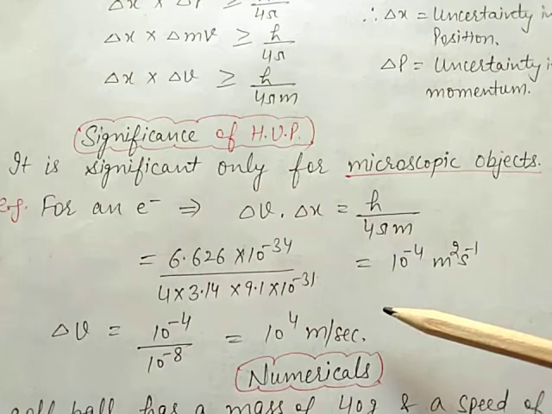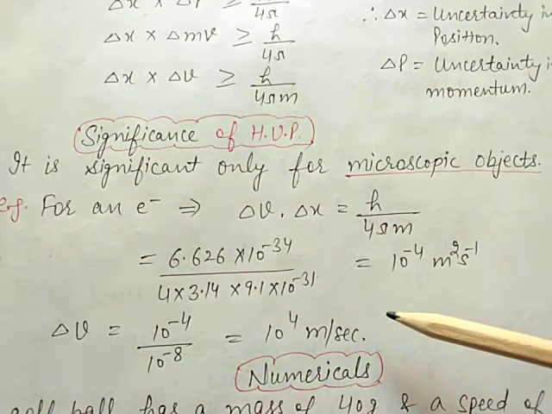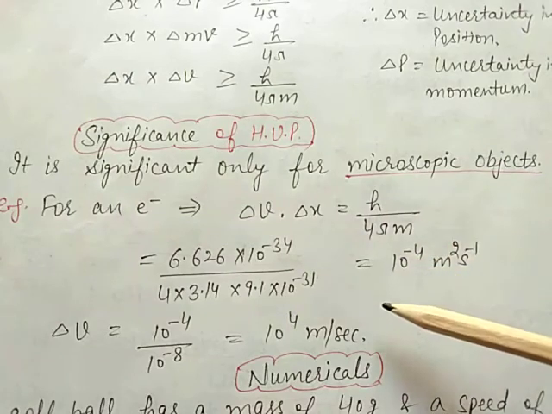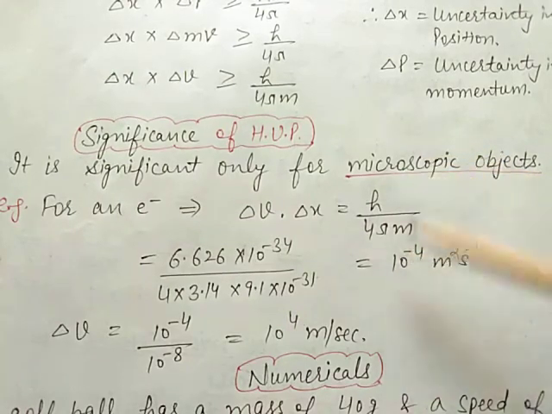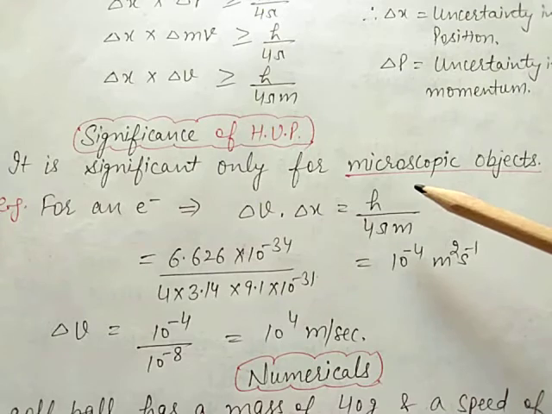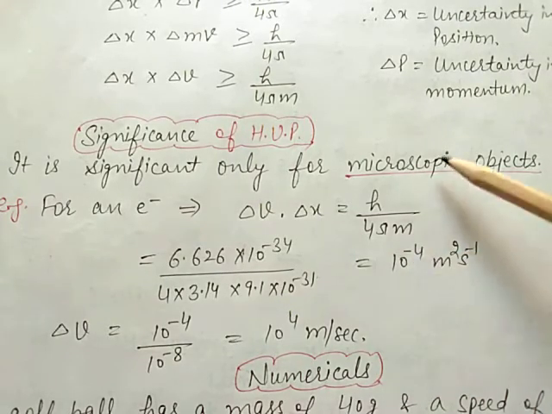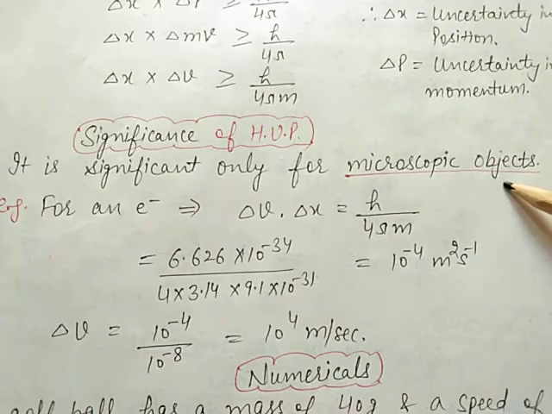Classical mechanics is based on Newton's laws of motion and is applicable only to macroscopic objects. But here we use quantum mechanics, which deals with the study of microscopic objects.